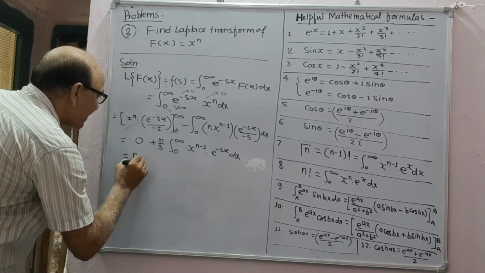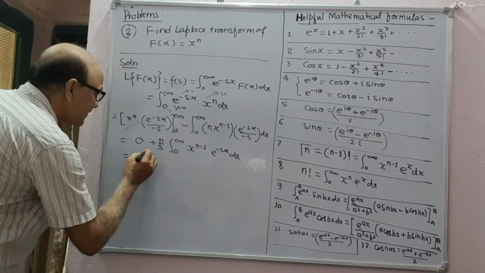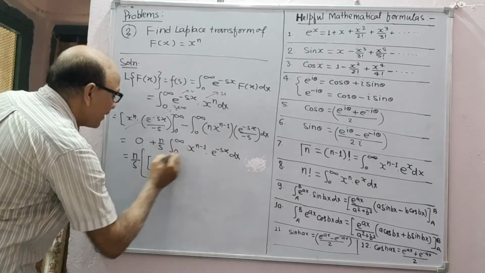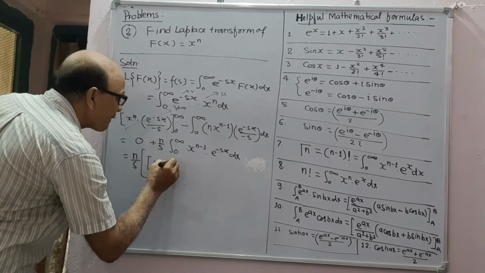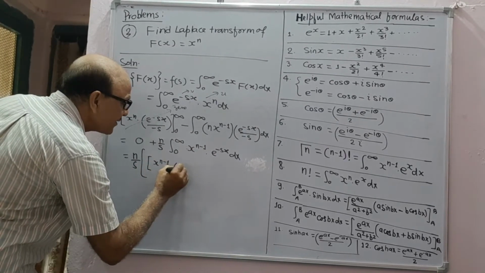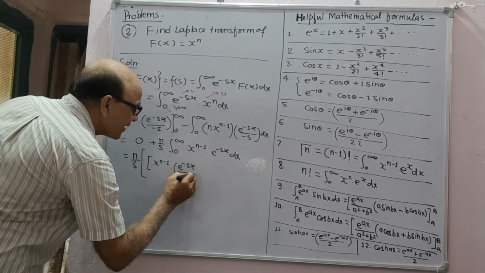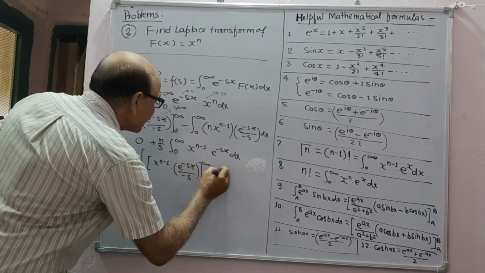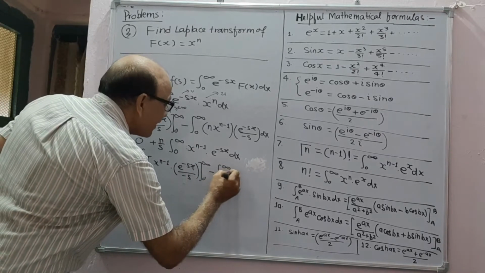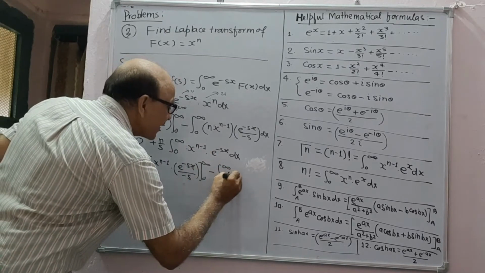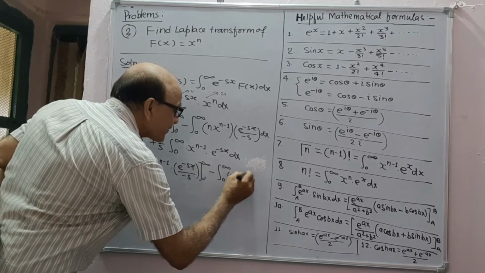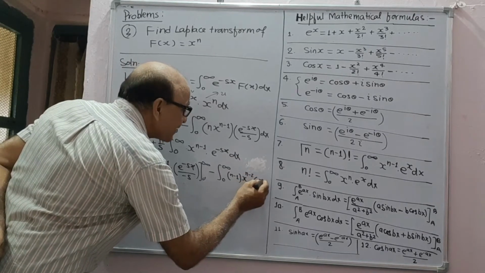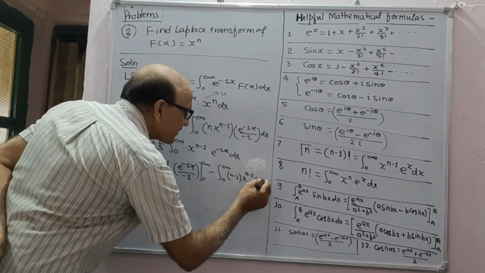Then this is n upon s, x power n minus 1 into its integral e to power minus sx upon minus s from 0 to infinity, minus 0 to infinity, its derivative n minus 1 into x power n minus 2, its antiderivative e to power minus sx upon minus s dx.